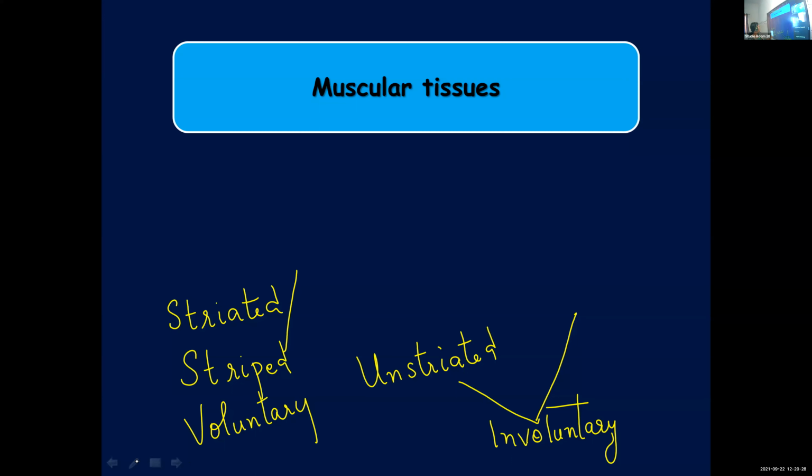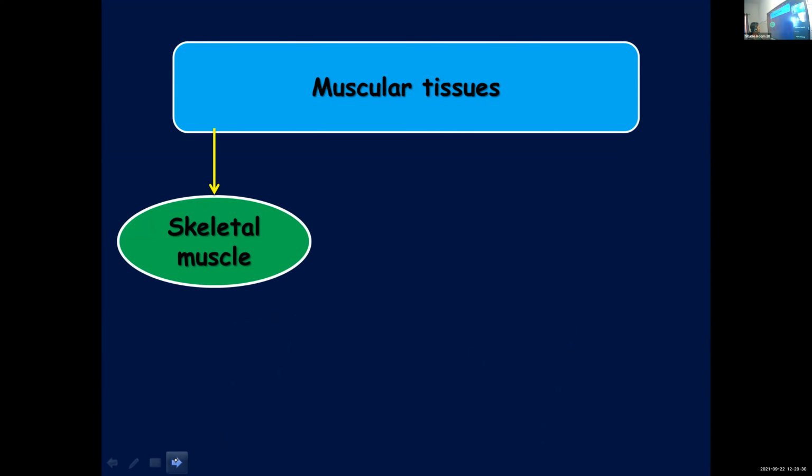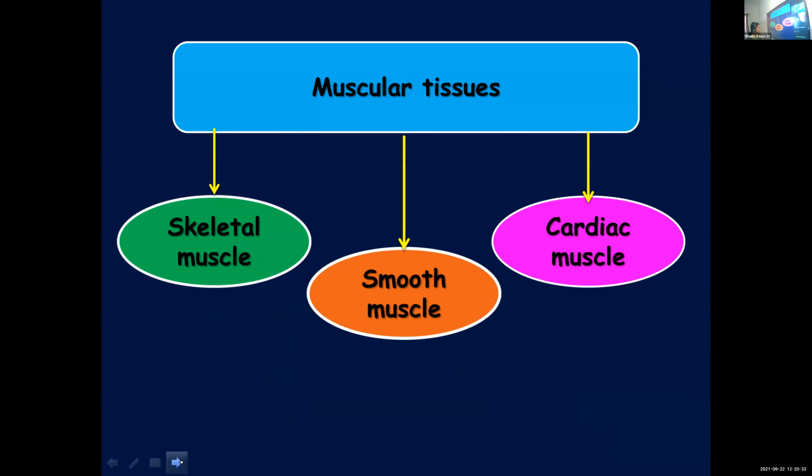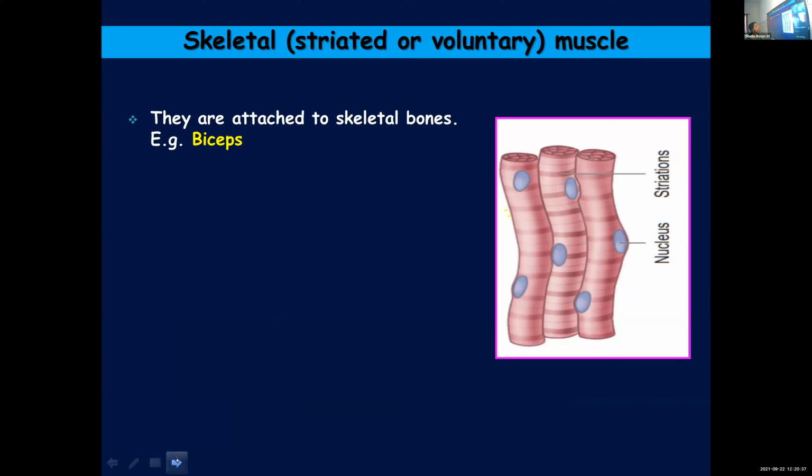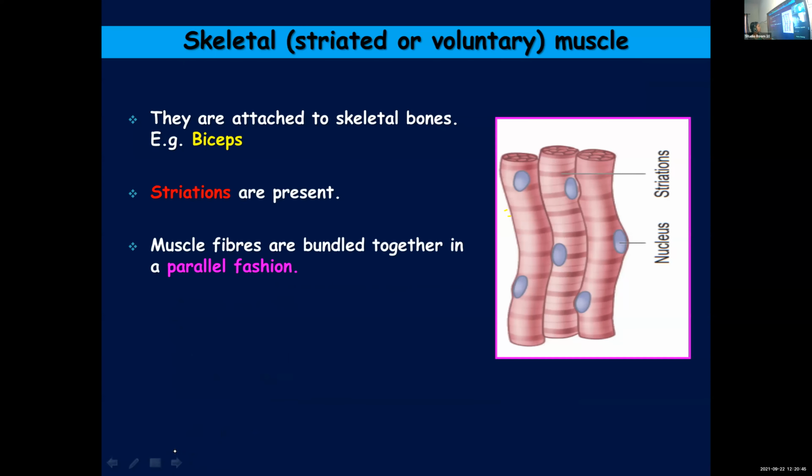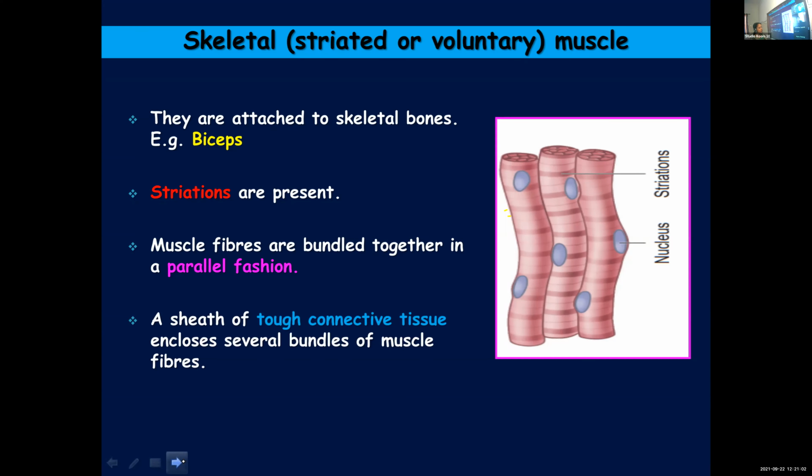And then we learned about the classification of muscular tissue: skeletal muscle, smooth muscle, and cardiac muscle. And we started with the first one, skeletal muscle. They are called so because they are attached to the skeletal bones. They play an important role in bringing about movement. You can see alternate light and dark bands. They are multinucleated, unbranched, cylindrical. And many such fibers, muscular fibers, are bundled together parallelly, and there is a tough sheath of connective tissue covering